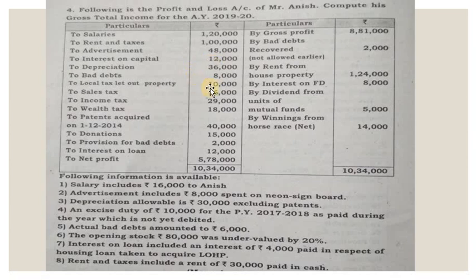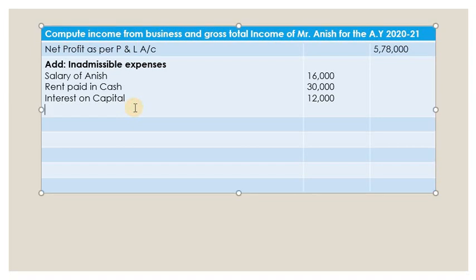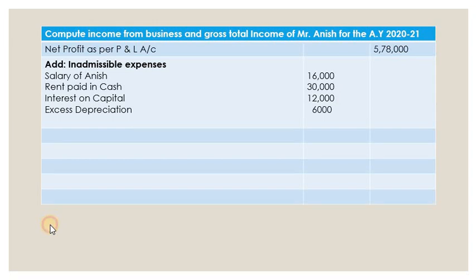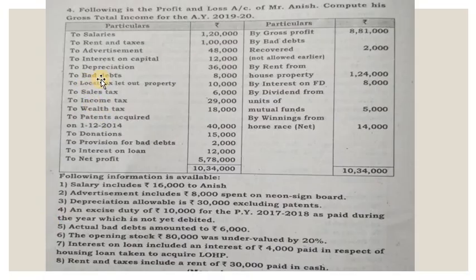But how much have you deducted? You have deducted 36,000. That means 6,000 more is debited. So we have to add back that to the profit. Let's do that. How much is the depreciation? It is 6,000.